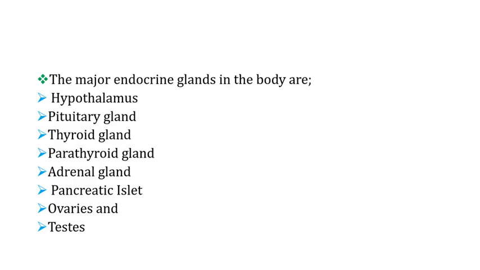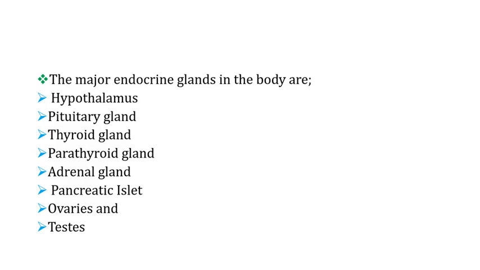We have the adrenal gland, as I said before. They are found on the superior aspect of the kidney. Sometimes we call them suprarenal glands. We have the pancreatic islets. Of course, we say pancreatic islets to insist on the endocrine part of the pancreas, because the pancreas has exocrine as well as endocrine parts, and here we are discussing the endocrine part. That's why we are being specific that it is the pancreatic islets which are endocrine, which we are going to discuss here.